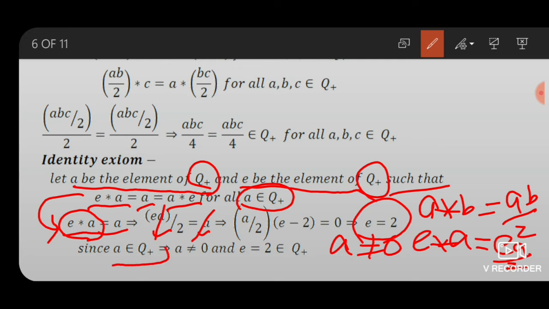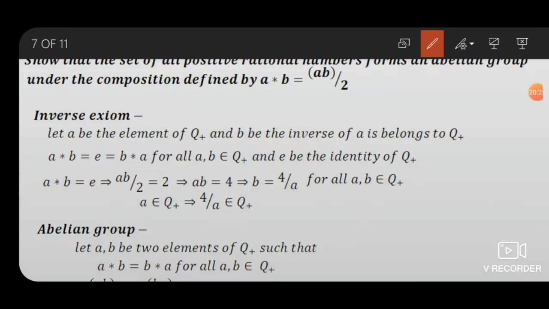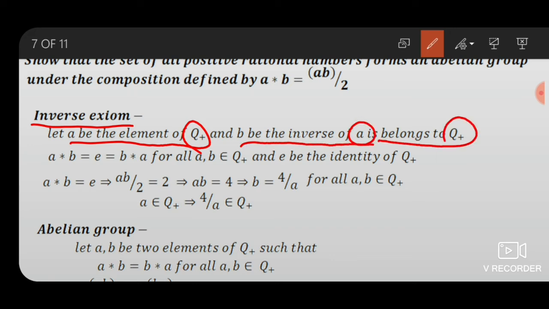Since A belongs to Q plus, then A does not equal 0 and E equals 2. E is the identity, so 2 is the identity of Q plus. Now the inverse axiom. Let A be an element of Q plus and B be the inverse of A, each belonging to Q plus. By definition of group, A star B equals B star A.